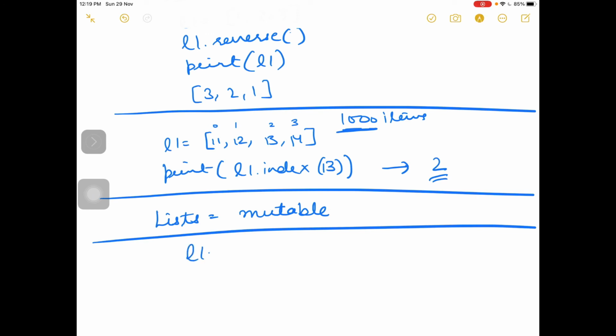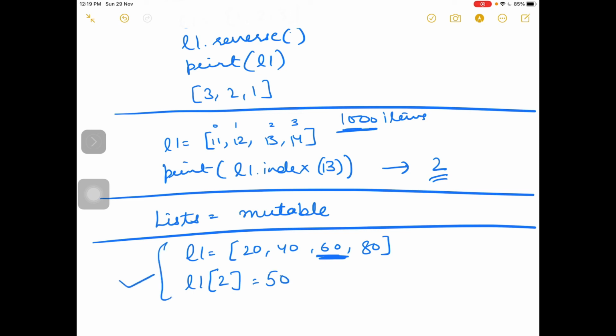Okay, suppose I have a list and I want to change 60 to 50, so this can be done by using index. I think it is clear to you now.